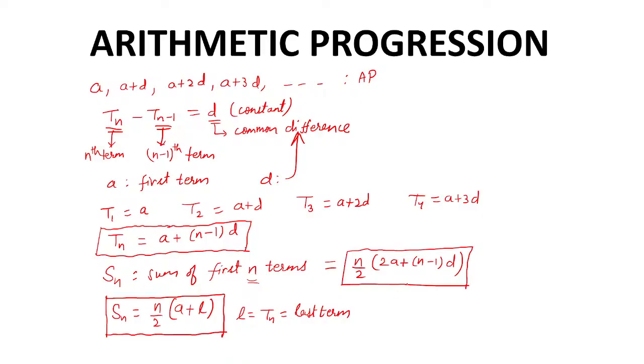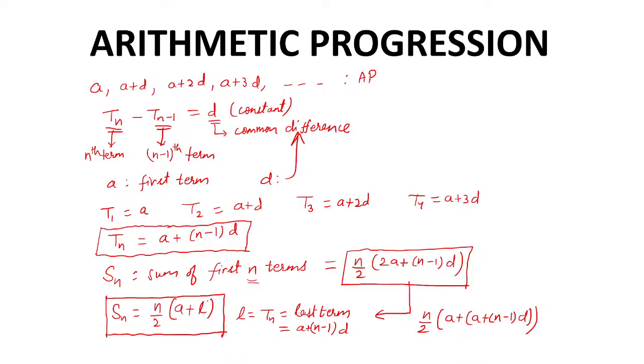And it's not a big deal as such. What will be the nth term? The nth term essentially will be what? A plus n minus 1 d, isn't it? That's what the nth term is. And if you see this formula carefully, what is this? This essentially is n by 2 times (a plus n minus 1 d).